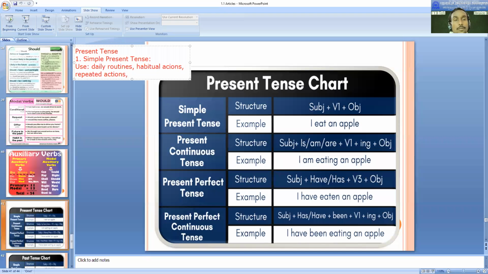Apart from that, you can also think of universal truth. So what is universal truth? It can also be called general truths. Universal truth means the truth which is always true. It was true yesterday, it is true today, and it will be true tomorrow. It will be true all the time. These kinds of statements are called universal truths. Any example that you can give me of universal truths?